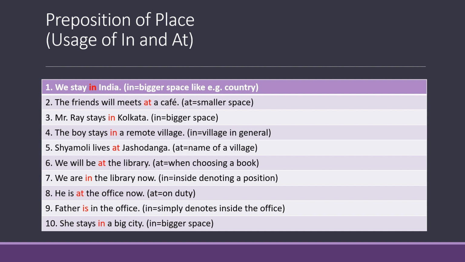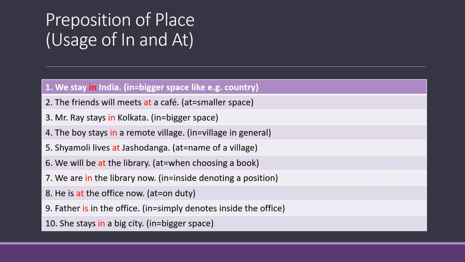Number 8. He is at the office now. Now here we have put at before the office. At here denotes that he is at the office on duty. That is the purpose of being at the office. Number 9. Father is in the office. Now, when we are using the preposition in before the office, that simply denotes that father is inside the office.